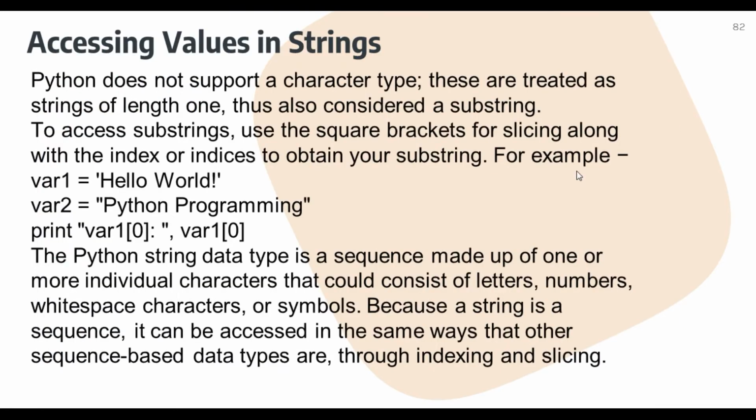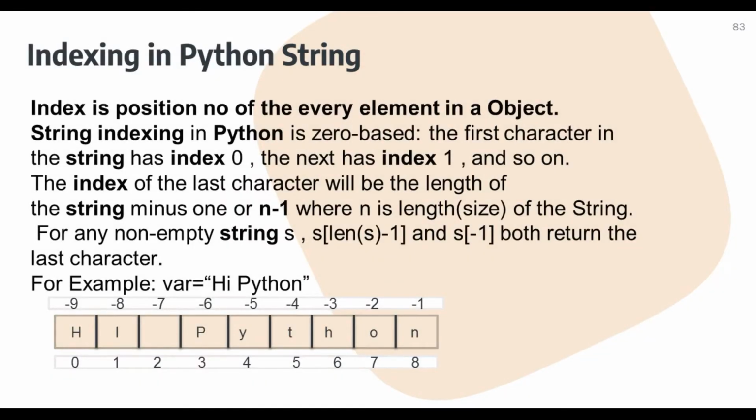So now we understand what indexing is, okay, and with the help of indexing we will understand what slicing is also. That will be next video. So now we have to understand indexing in Python strings. So you can see, student, what is an index? An index is actually a position number of every element in an object. An object may be a string, list, okay, like that. Such a thing is known as an index.